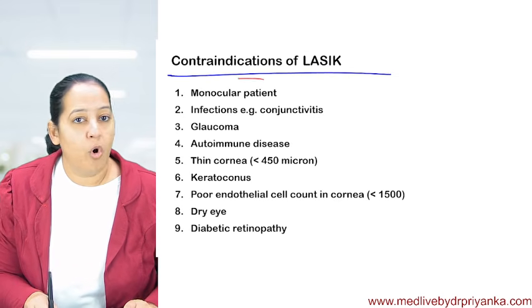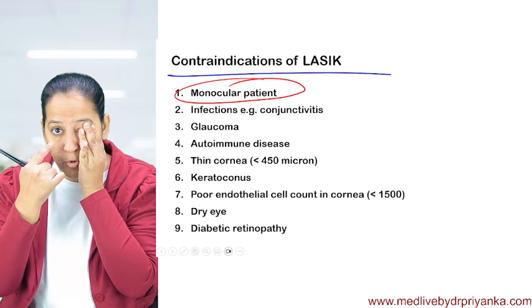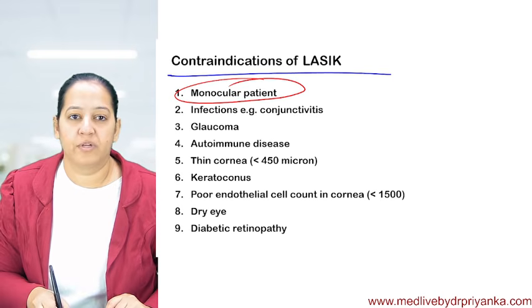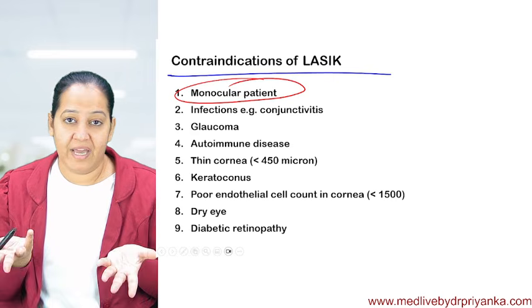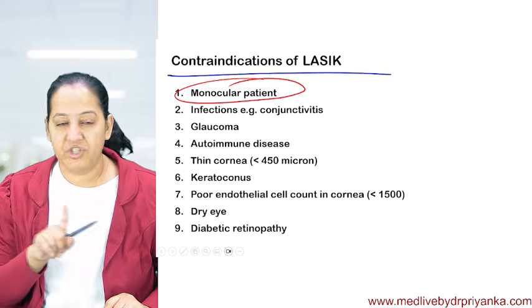If the patient is monocular, don't perform LASIK. If a person is blind in one eye and only monocular vision is there, don't perform LASIK. Don't take the risk. Any complication can happen and the person will become permanently blind in both eyes. Monocular patient, don't do LASIK.